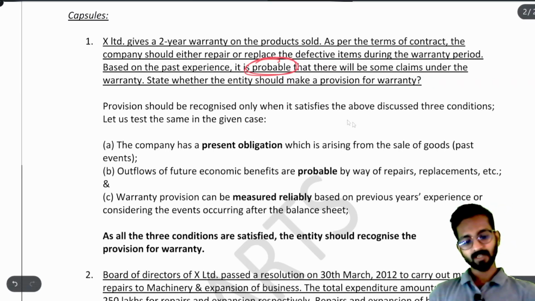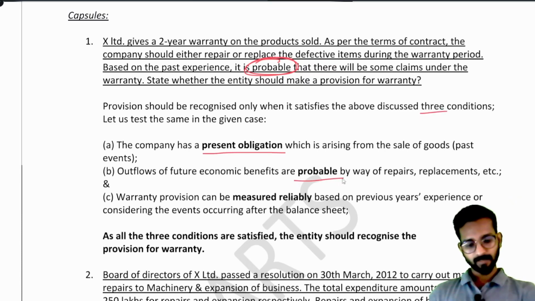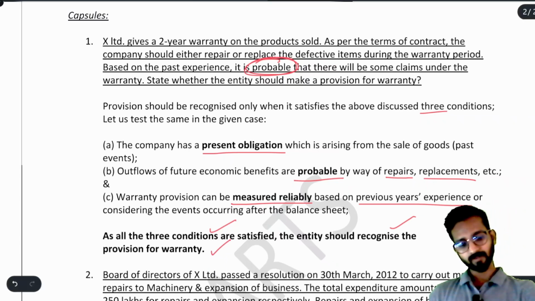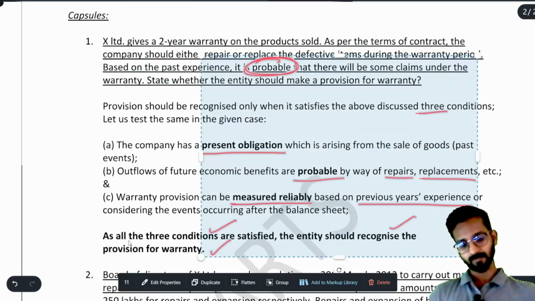Provision should be recognized only when it satisfies the above 3 conditions. What are the 3 conditions? It has a present obligation, outflow is probable by way of repair and replacement, and warranty provision can be measured reliably based on previous year experience. Okay. So as all the 3 conditions are satisfied, the entity should recognize the provision for warranty. Understood? Easy enough. If you focus on the wordings, it is very, very easy.